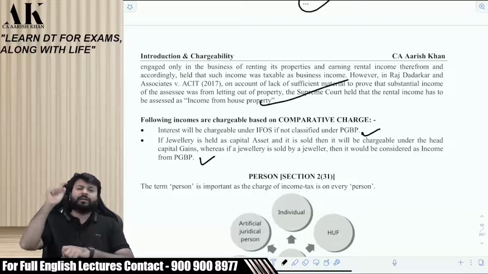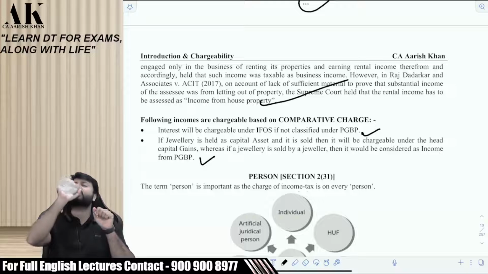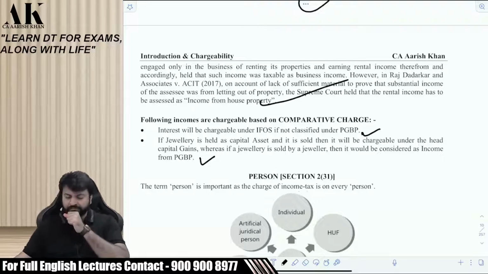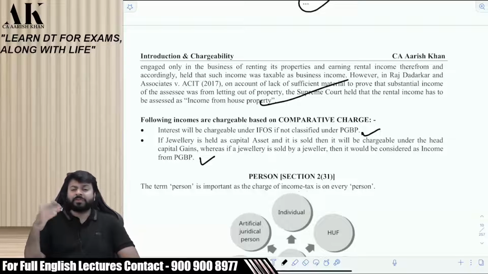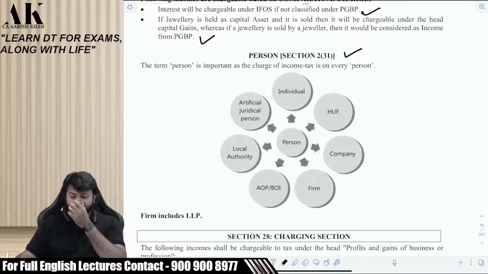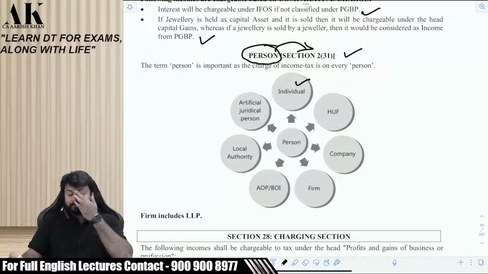So under income tax law, tax is charged on a person. On whom tax is charged? So the question will arise, what is person? And who are the persons on whom income tax will be charged? So the definition of person is here. Let's go through it once. Who all will come in person? The first person is individual, obviously. Individual will be liable to tax. In the entire income tax law, wherever the word person will come, you have to follow this definition. Okay? Is it clear?